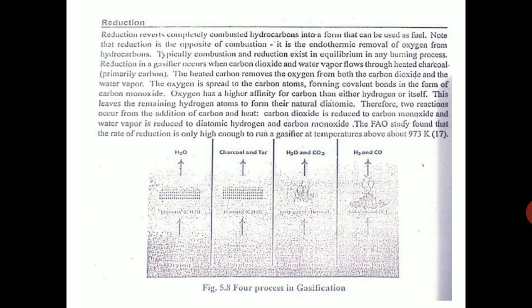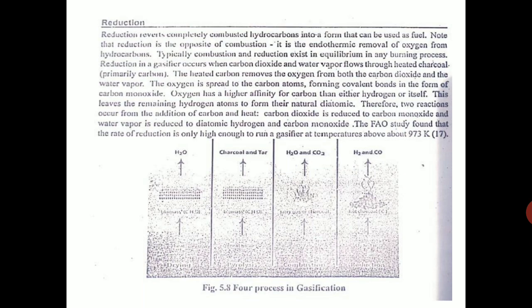Therefore, two reactions occur with the addition of carbon and heat. Carbon dioxide is reduced to carbon monoxide, and water vapor is reduced to diatomic hydrogen and carbon monoxide. So please understand here. First, you can see the four processes. On the left is heating and drying, where the vapor is escaping. Second process is pyrolysis, where you get charcoal and tar.